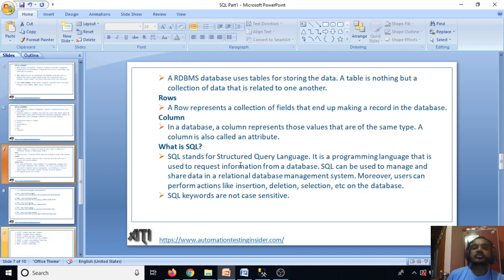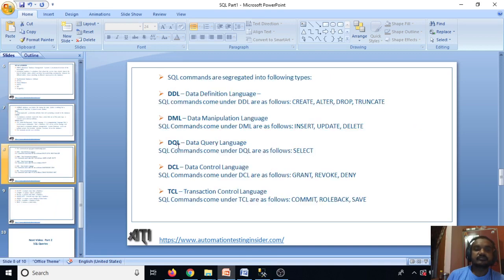So these are the different notes, guys. The theoretical stuff I'll provide on my blog as well, automationtestinginsider.com. There we have a separate section called database testing, and I'll provide all the notes there. Do not worry about the notes, the theoretical things. I'll provide all the notes over there.